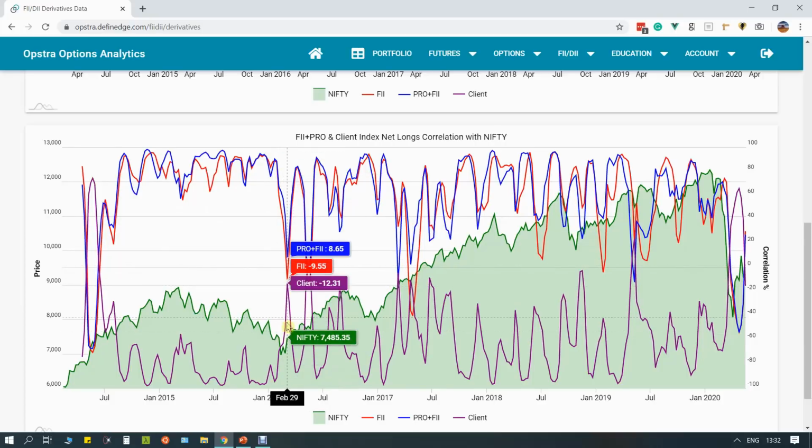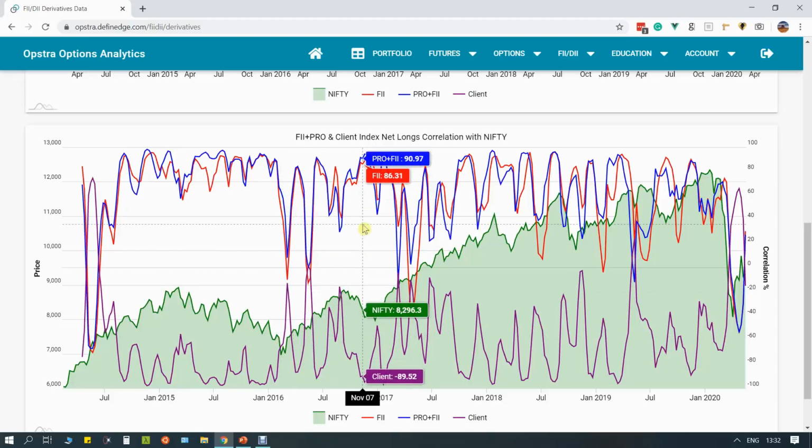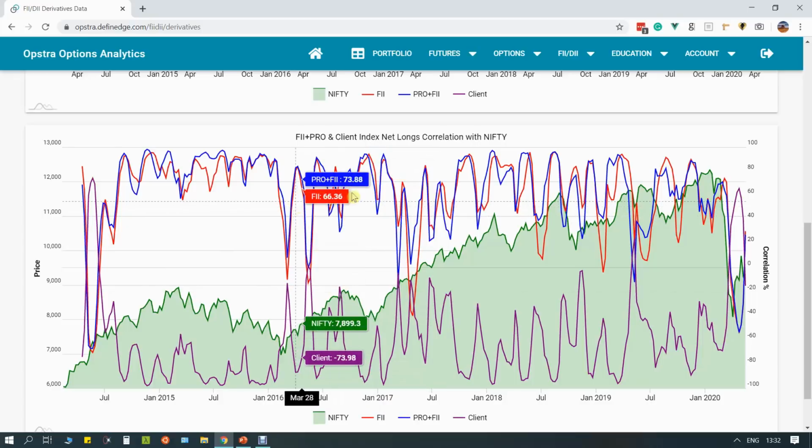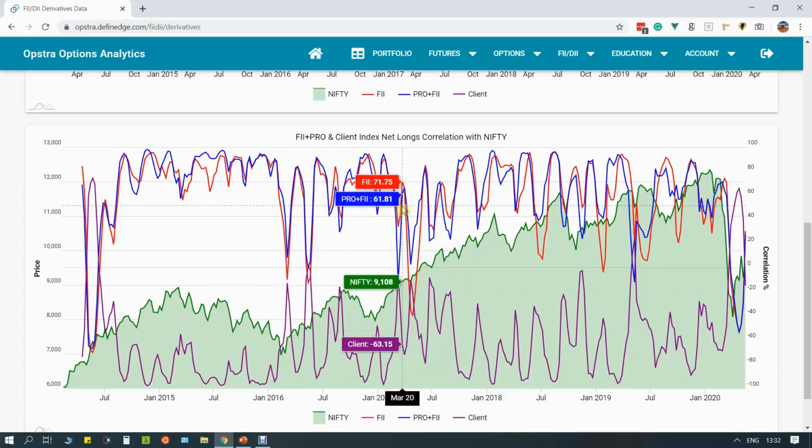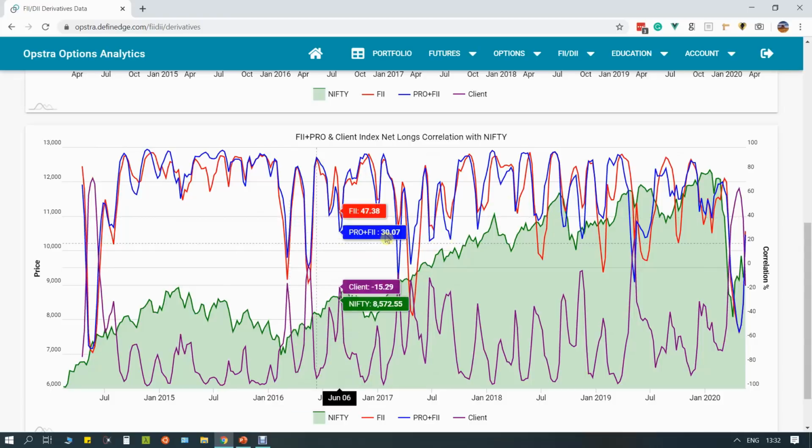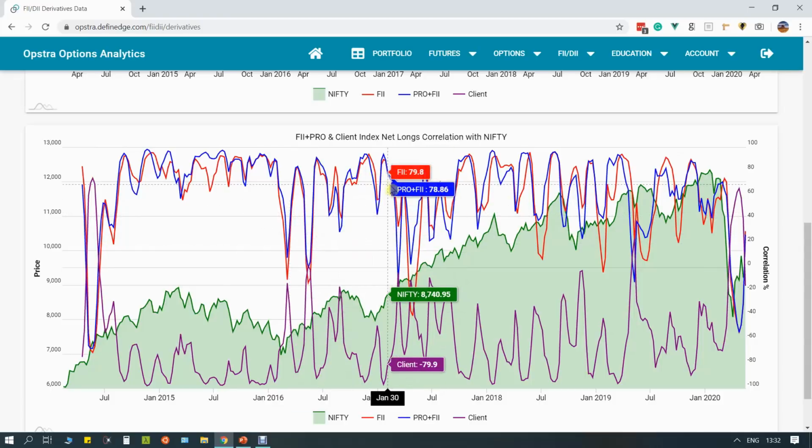This was just before the budget. After the budget was announced, the market went up and again the correlation went up. So the FIIs always stay with the market, with the trend of the market, or maybe they set the trend of the market. Okay, so again from 2016, major part of 2016 to March, we see that the FIIs and pros are in control.